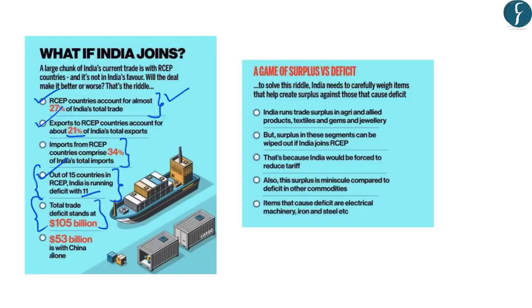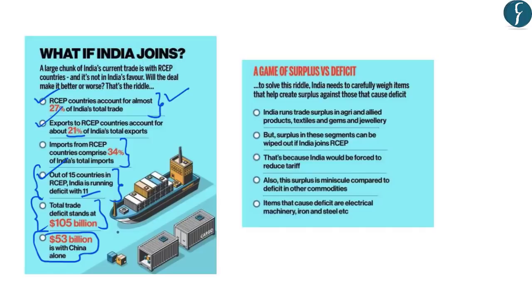Now, out of this huge trade deficit, China accounts for about $53 billion of the trade deficit alone, which means that 50% of the trade deficit of India with the RCEP countries is with China. And that is why this is one of the biggest concerns of India joining the RCEP deal, because it runs a trade deficit with one of the important partners of RCEP, that is China.